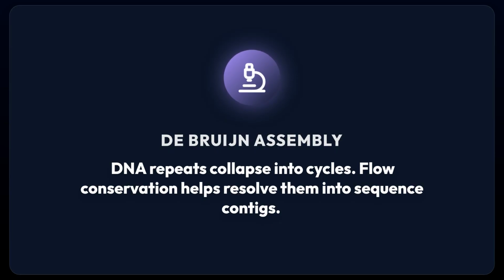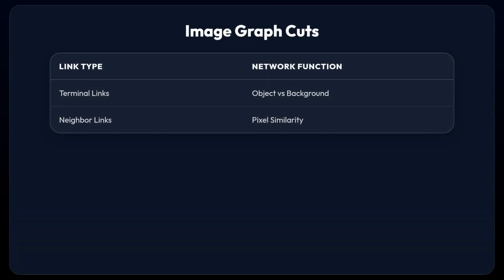In computer vision, the min-cut theorem powers image segmentation. Pixels act as nodes. Terminal links connect pixels to a source, representing the object, and a sink representing the background. Neighbor links track pixel similarity. Cutting the graph successfully finds the mathematical minimum of the defined energy function.